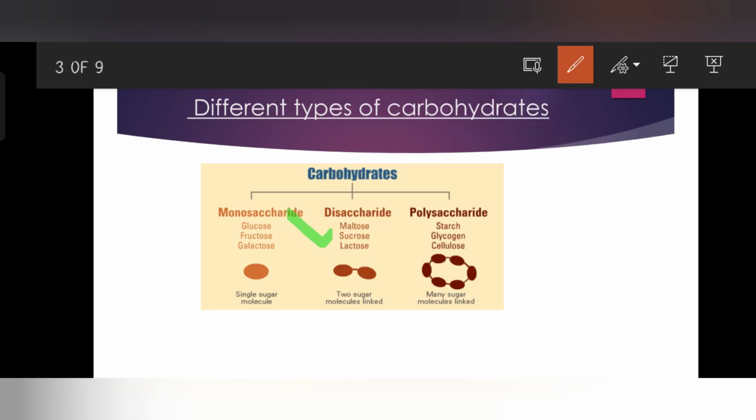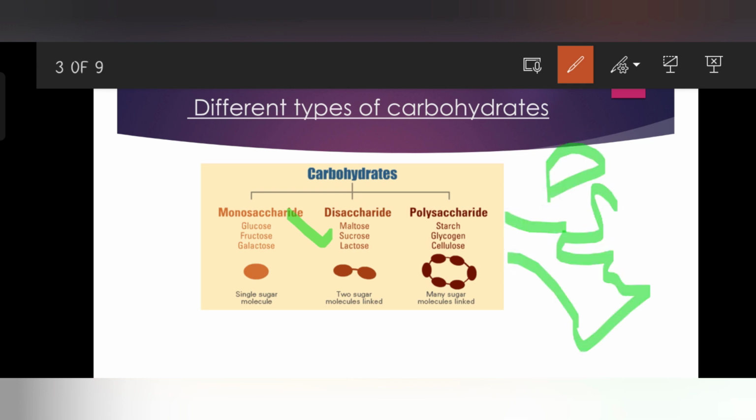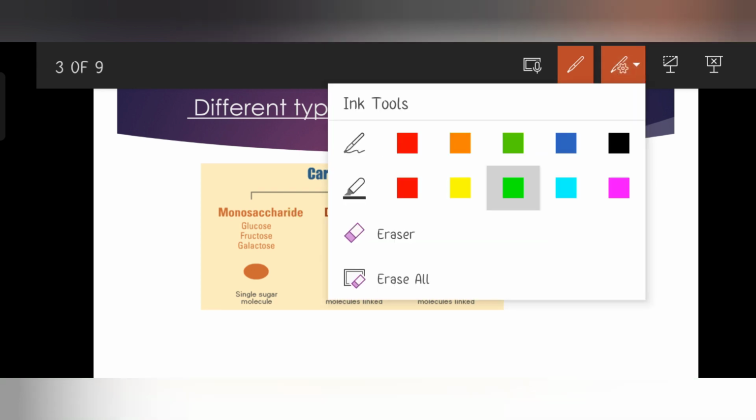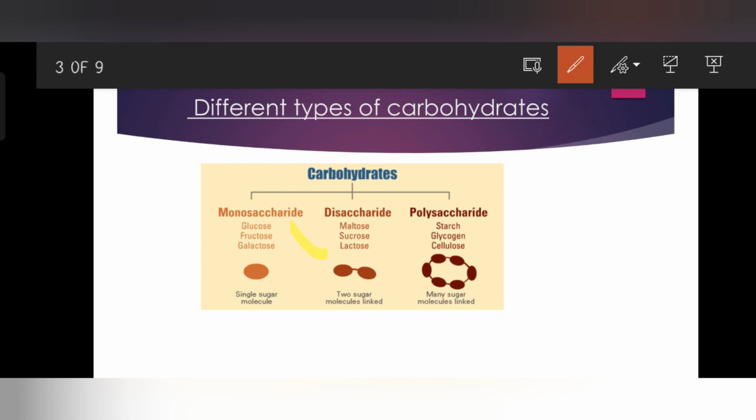Cane sugar is known as sucrose. Next we come to lactose. Lactose is known as milk sugar. It is present in milk. Here two sugar molecules are linked together, unlike the simple single sugar molecule.